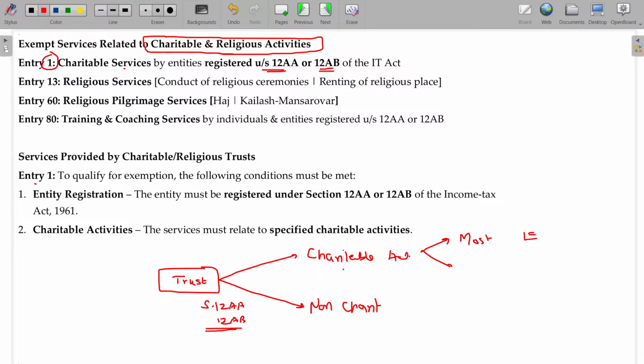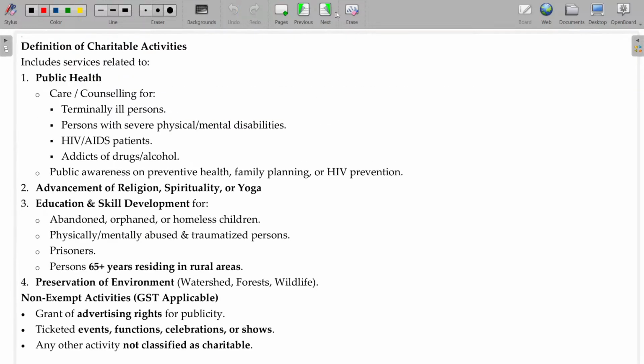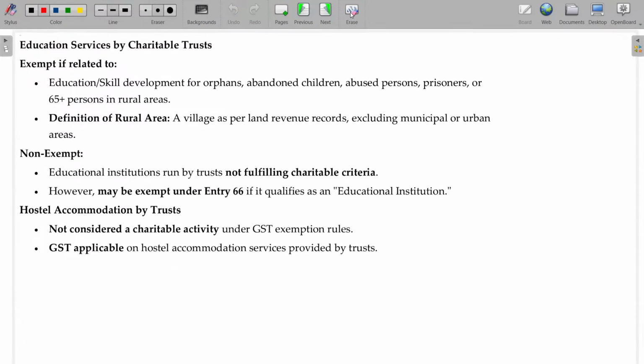To qualify for the exemption, the following conditions must be met: registered under section 12AA or 12AB of the Income Tax Act, and they should involve that specific charitable activities. Now, what are they? Let's see.